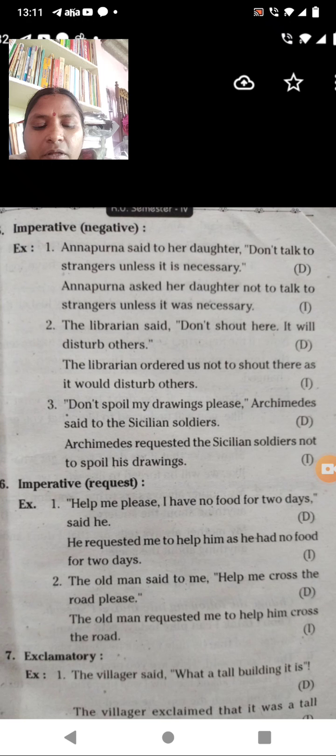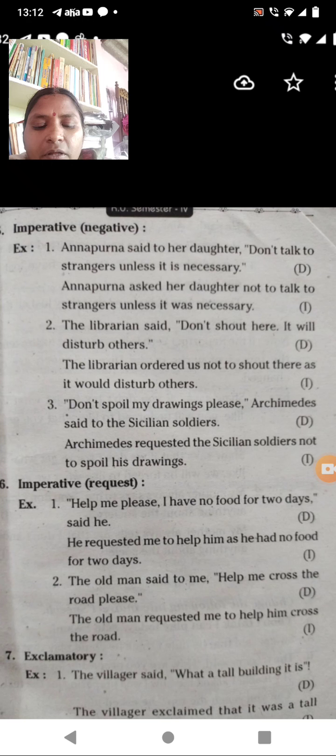When you say, help me please, the first sentence is imperative in the request way, so you use don't. See here: help me please, I have no food for 2 days, said he. So he says that I have no food for 2 days, so please help me. Here he requested me to help.